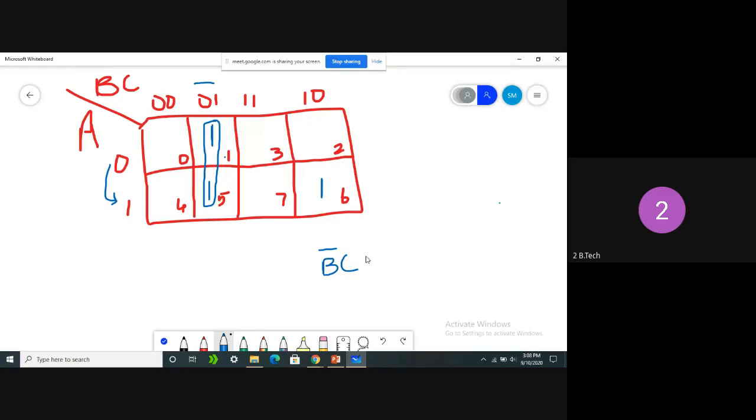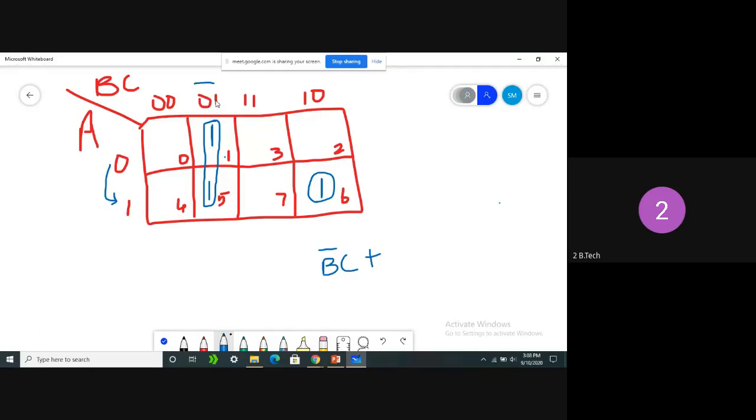Okay. After which, which cell is remaining? Cell 5, this cell is remaining only. This is the output, active high. All active highs are represented with the help of 1, and we can choose common cells. In these common cells, A is not common. A is 0 and A is 1, so we can neglect A.